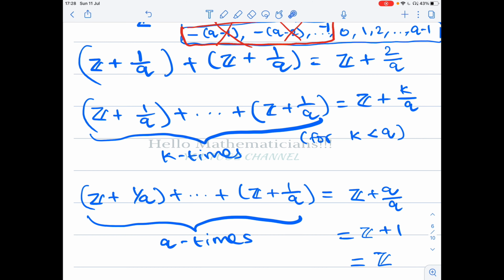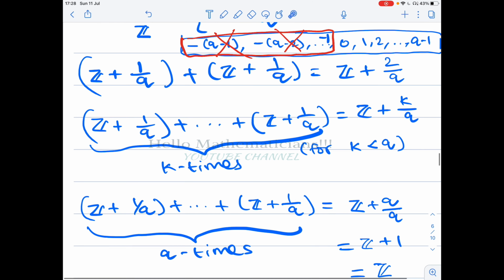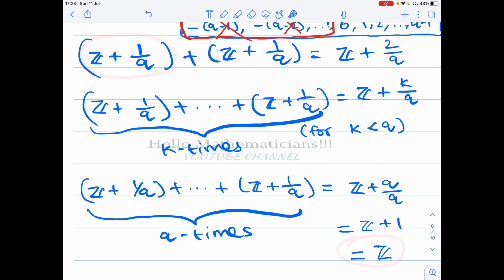Therefore, you are adding this element with itself, and the first time you get the identity element is only when you add it with itself q times. This means that q is the least positive integer such that this element to that power is the identity. Therefore the order of the element z plus 1 by q is q. Also, if you look at the subgroup generated by z plus 1 by q, you will get z plus 2 by q, z plus k by q for all k less than q. When you reach the qth time, you get z plus q by q, that is again z.